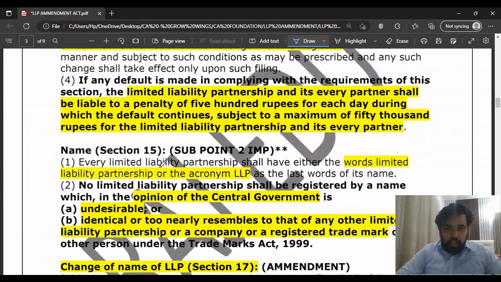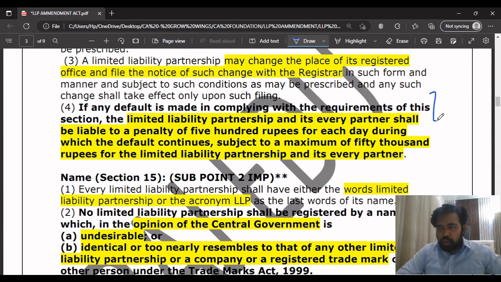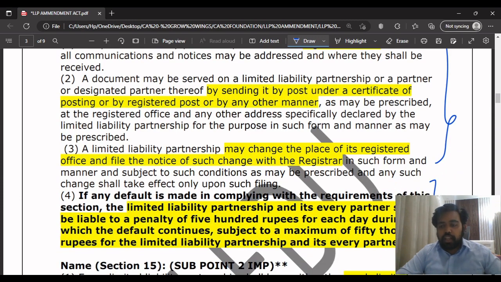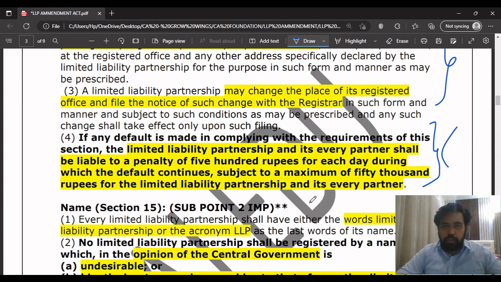See these bold letters which I have given here, these are the amendments. The things which are not in bold are what were there previously in your ICAI Act, but which are not amended. The amended part is what is in bold. This is the Amendment Act 2021 LLP. These are the amendments which are given in bold.